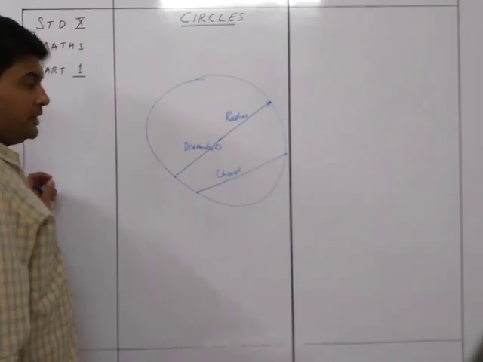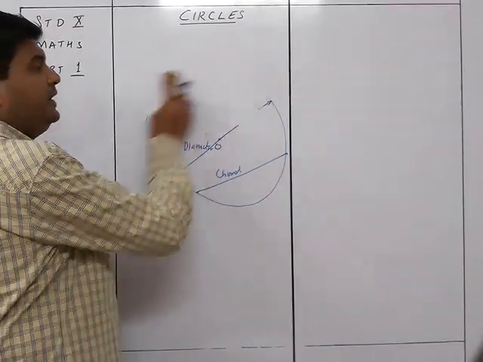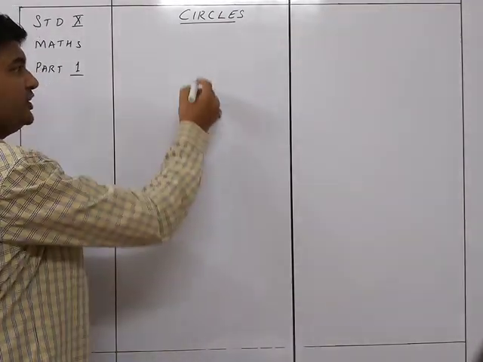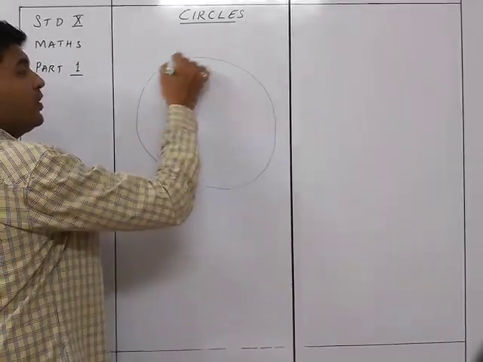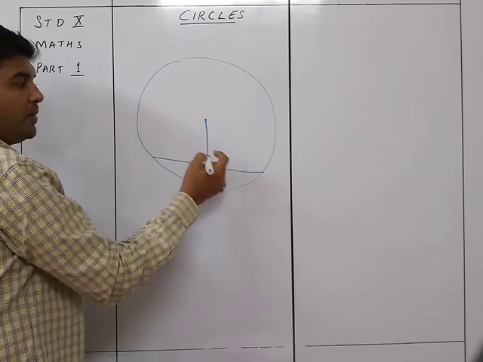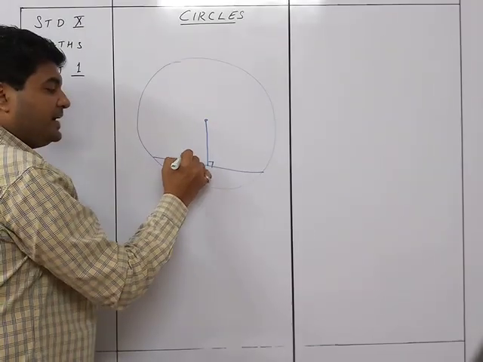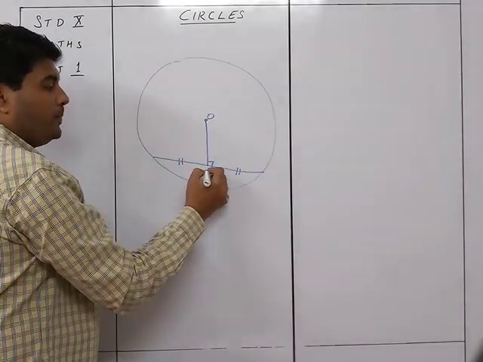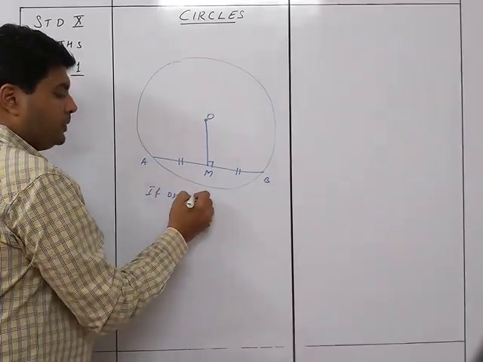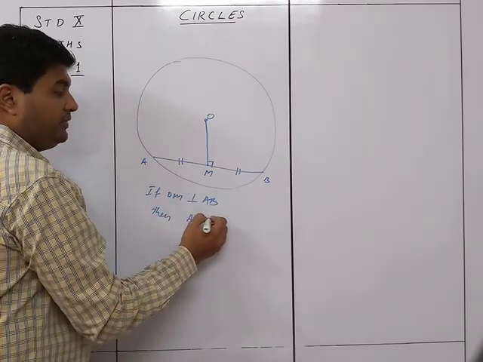Now another thing over here is the chord properties which we had studied in the 9th standard. We need to know the chord properties which were there in the 9th standard. The first one was that if I have a circle and a chord, and I drop a perpendicular from the center to the chord, it will automatically bisect the chord. So if OM is perpendicular to AB, then as per the theorem AM is equal to BM.